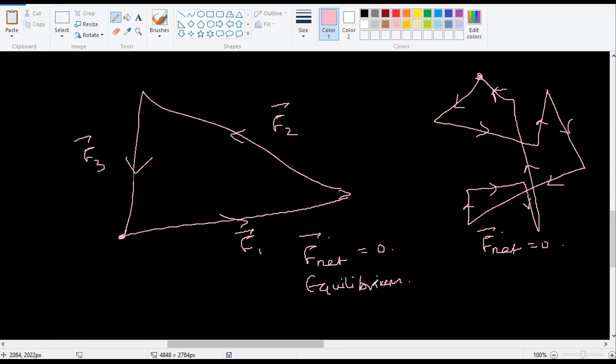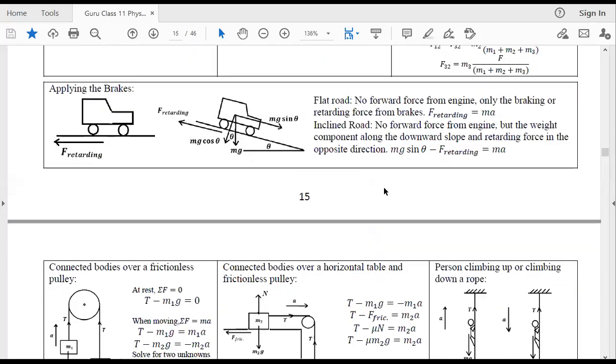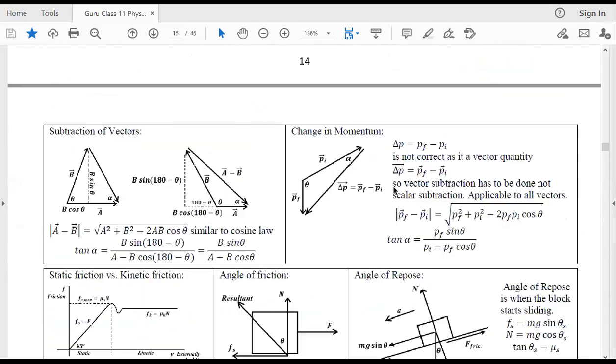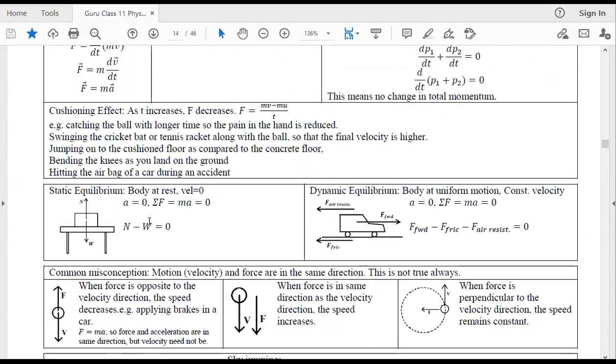Why? It can be moving. We talked about this a thousand times. No one is remembering this. There's something called static equilibrium and dynamic equilibrium. So sigma F equal to 0 doesn't mean that it is stationary. Your car might still be going at a constant speed, which means sigma F is equal to 0. You're not following? So go back and study static equilibrium and dynamic equilibrium.